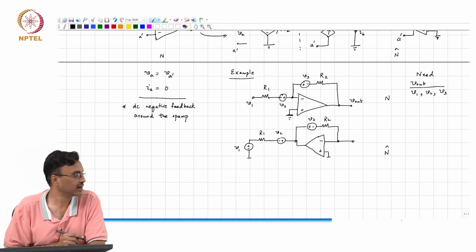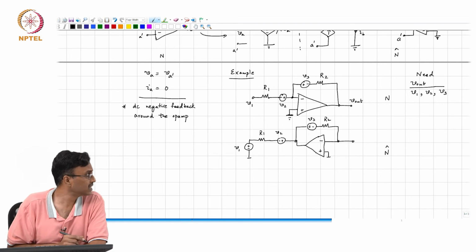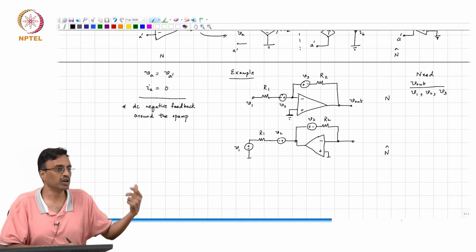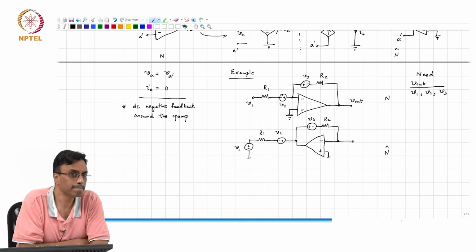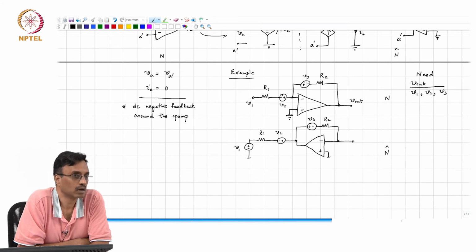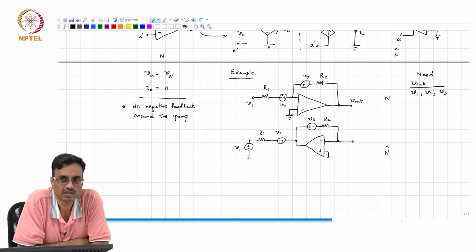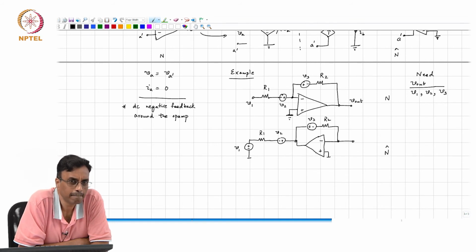We exploit reciprocity. The voltage transfer functions in the original network now become current transfer functions in the reciprocal or the inter-reciprocal network, right.